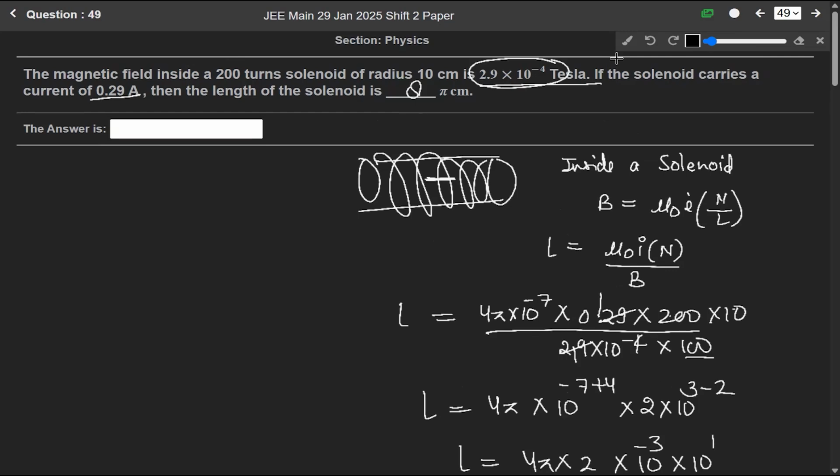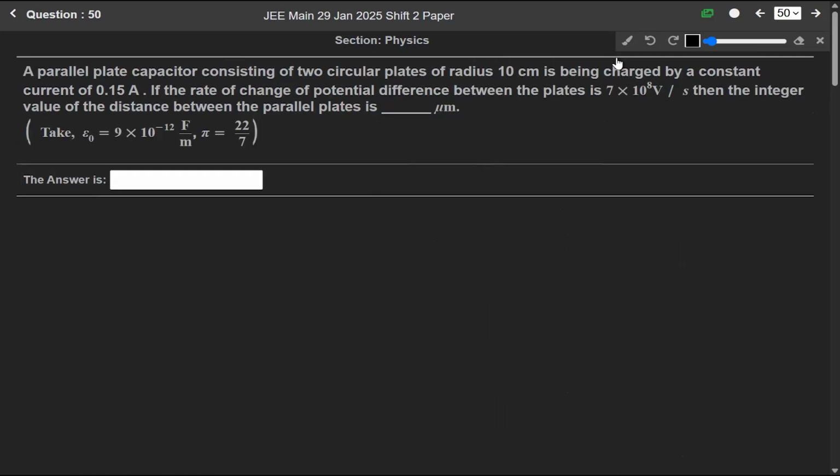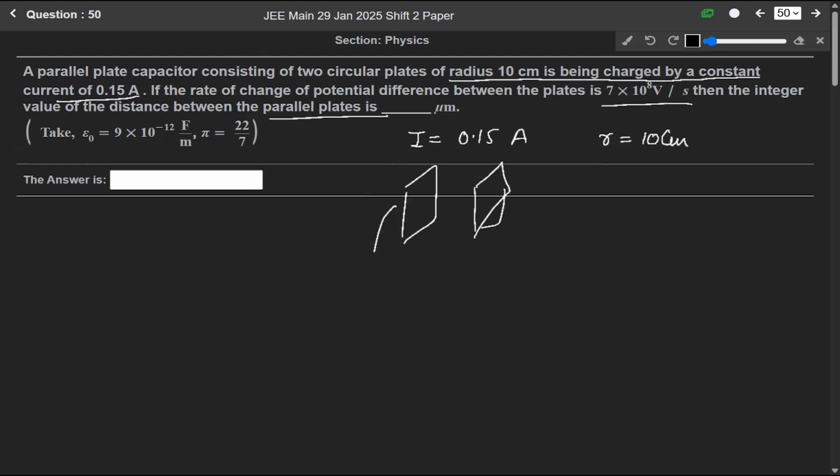Now next question 50. A parallel plate capacitor consisting of two circular plates of radius 10 centimeter is being charged by a constant current. Current is given as 0.15 ampere and radius is given as 10 centimeter. If the rate of change of potential difference between the plates is 7 into 10 to the power 8 volt per second, then the integer value of the distance between the parallel plates is. So it is asking about the parallel plate capacitor.